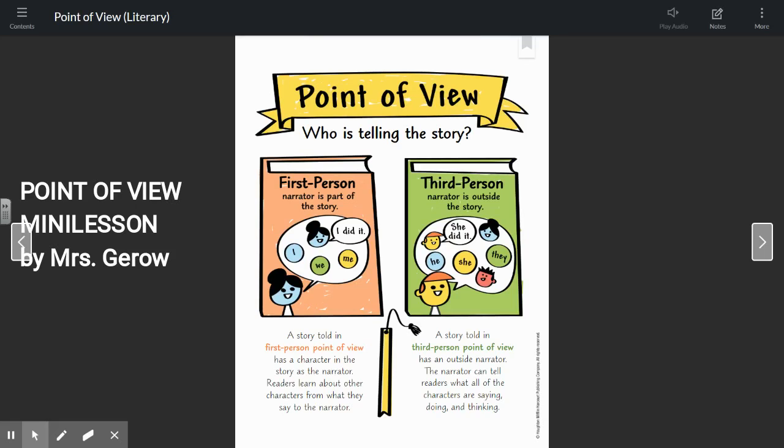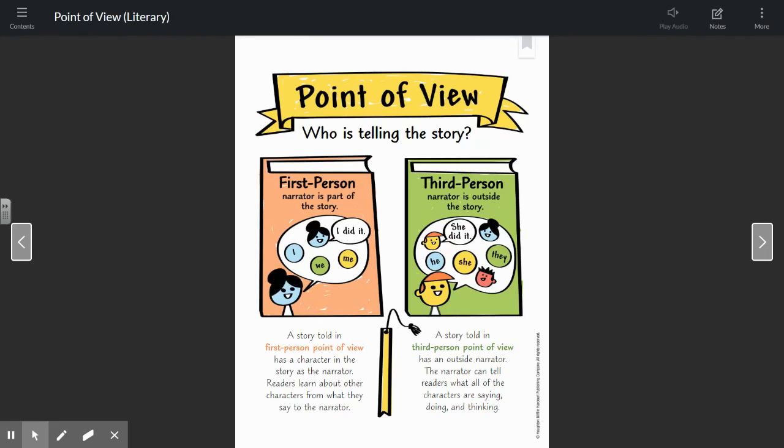Today we're going to be talking about point of view. When we're reading a story, we have to think about the author's point of view. Who is telling us the story? The reason why we have to think about this is we have to know who is telling us the story, and are we getting a limited perspective or a perspective of all the events that are happening and what all the characters are thinking.